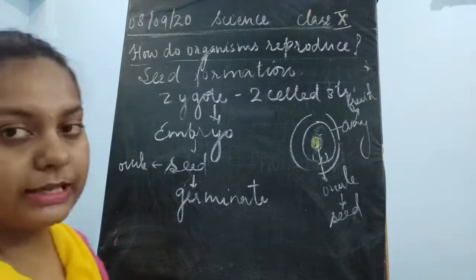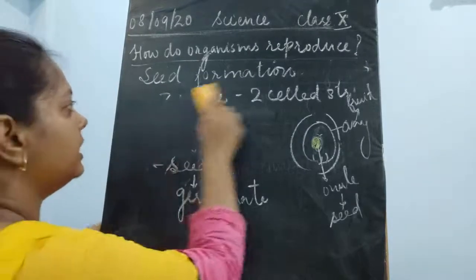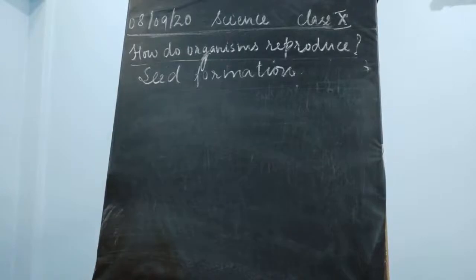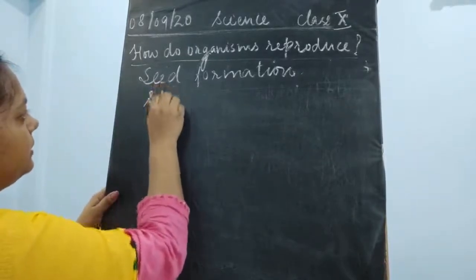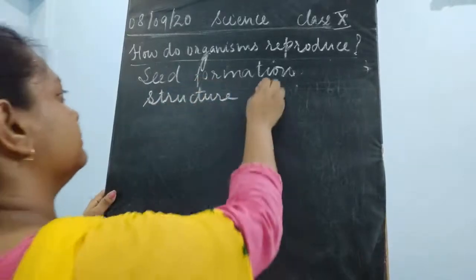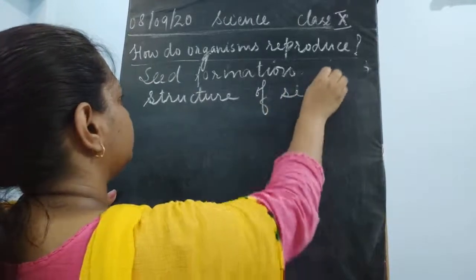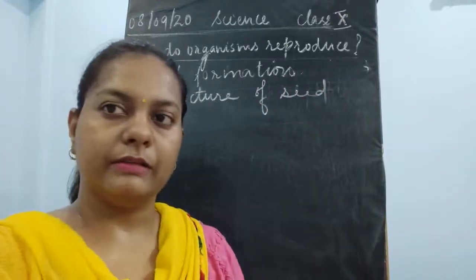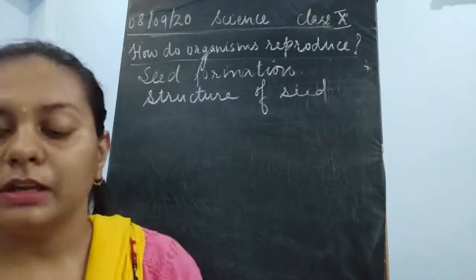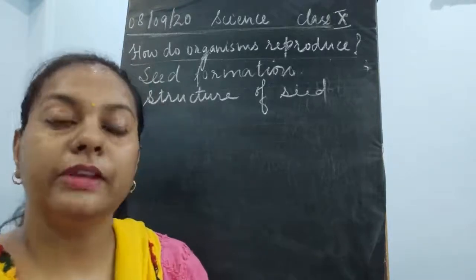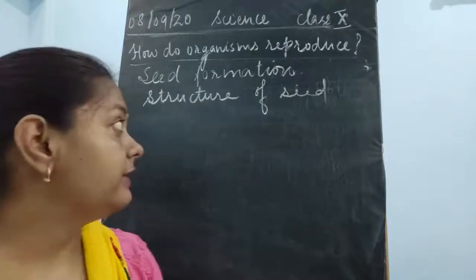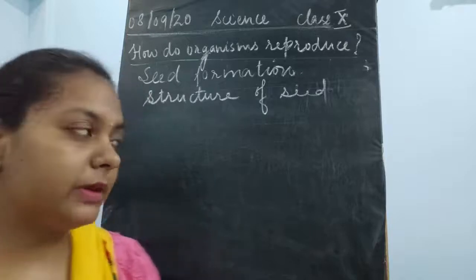Now, once the seed formation takes place, it has to move from one place to another. Before that, we will study about the structure of seed. You have to study about the structure of seed, which is even given in your NCERT book. So what is happening after the zygote and the embryo are developed? Once this embryo is developed, it develops into a seed.